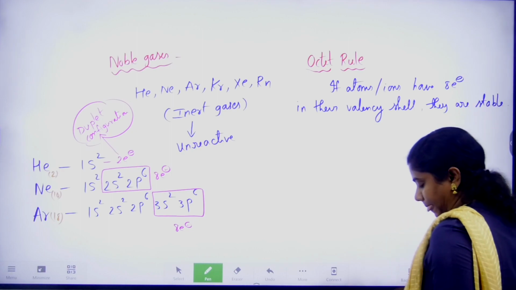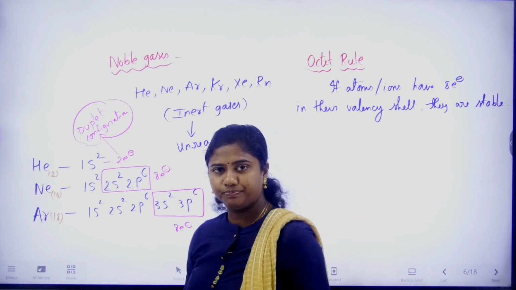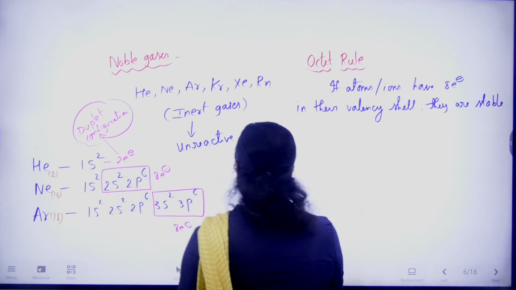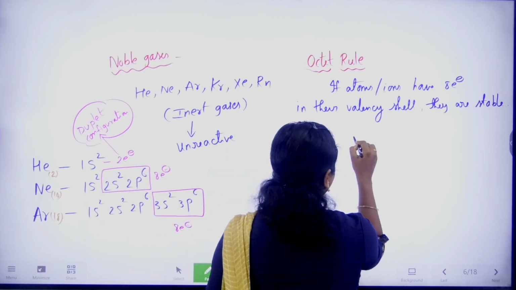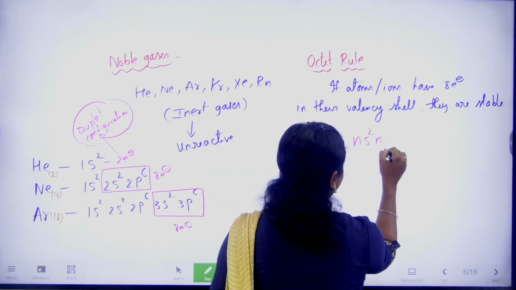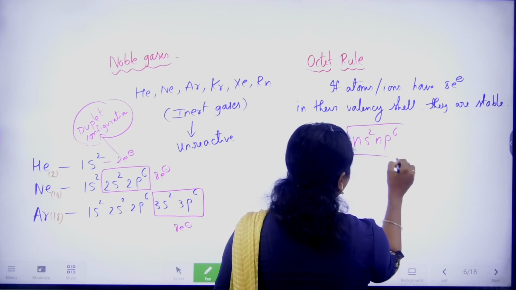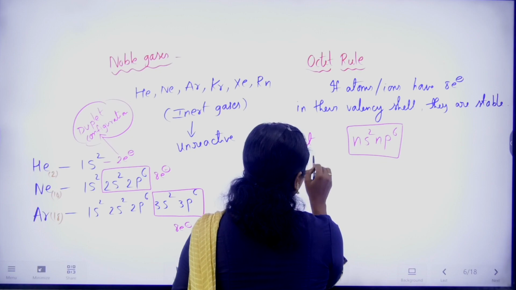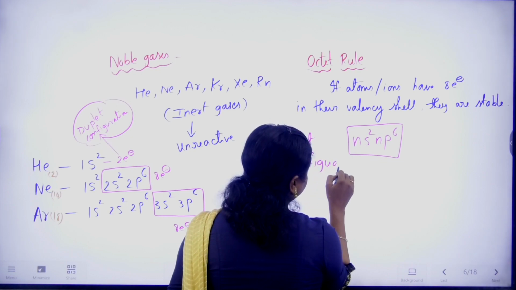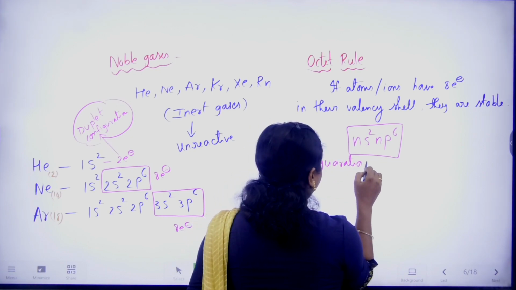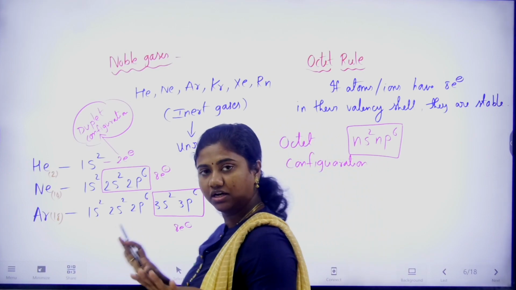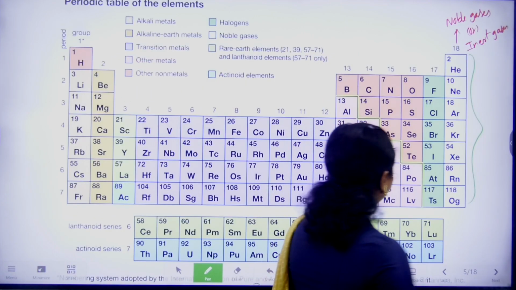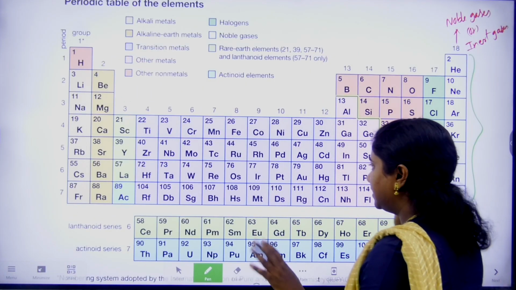So according to Lewis and Kossel, if an atom has 8 electrons it is stable, and that configuration can be given as ns2 np6. This is called octet configuration. So 8 electrons in the valency shell means the atom is stable. These noble gases have octet configuration, that's why they are stable.